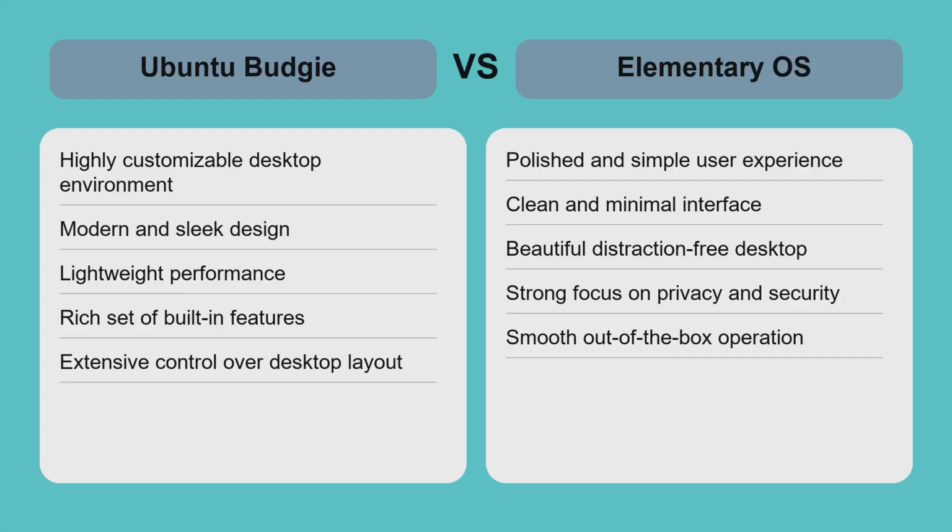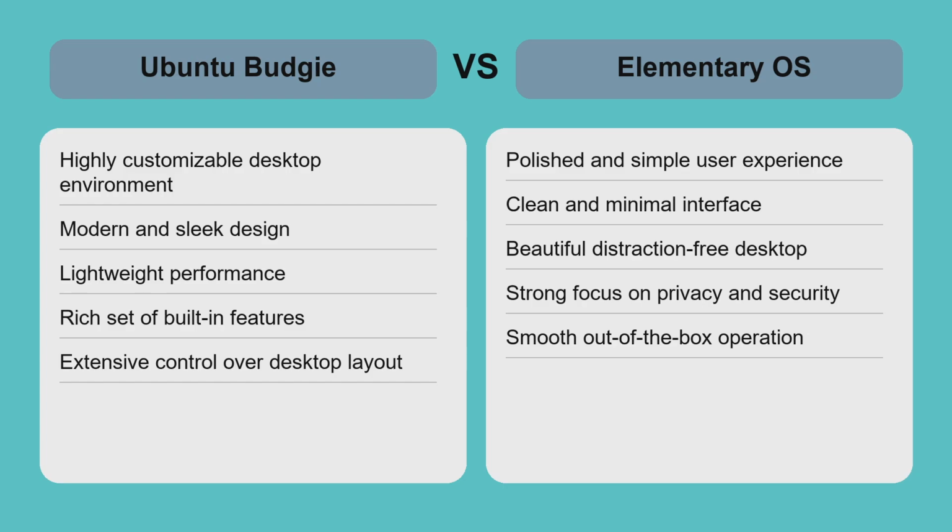Comparing Ubuntu Budgie and Elementary OS comes down to customization versus simplicity. Ubuntu Budgie excels when you want control over your desktop layout, applets, and workflows, making it suitable for power users or those who enjoy personalizing their environment.